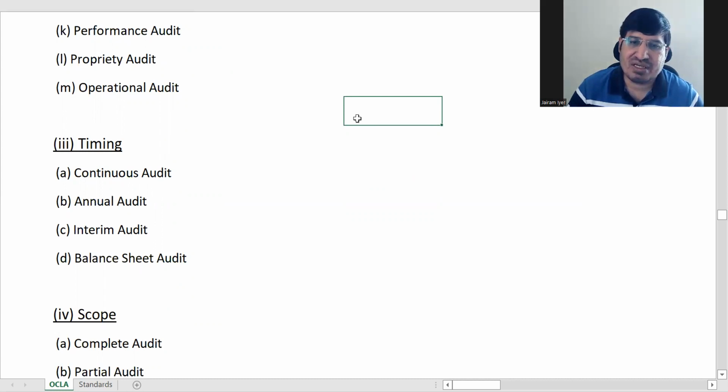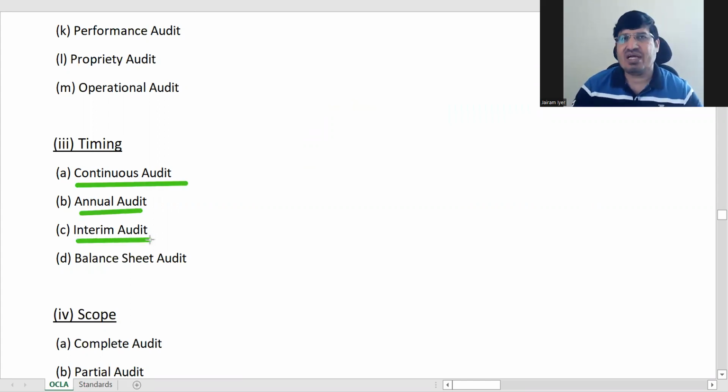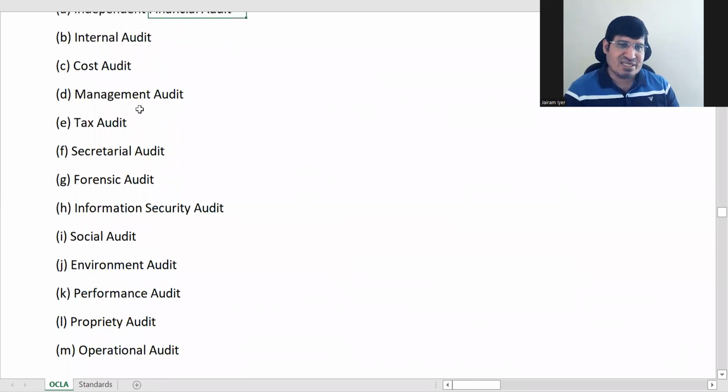Classification based on timing. Okay, timing means whether you will do audit once in a year or once in a quarter. One is continuous audit, which goes on continuously. Annual audit once in a year. Interim audit, it can be once in 6 months, or in between that also. Then you have got balance sheet audit, which is also done towards the end of the year. So this is based on timing. ठीक है, so आपको बस ये मालूम रहना चाहिए कि based on timing how it is classified. Okay, just need to know these heads.